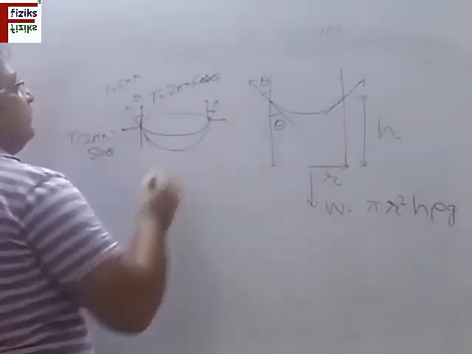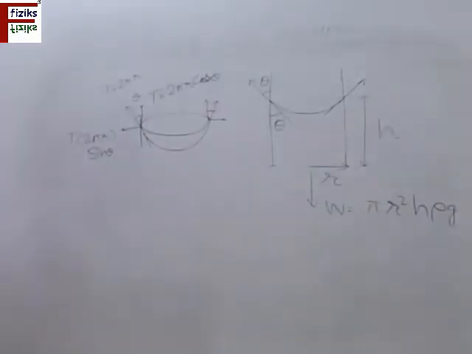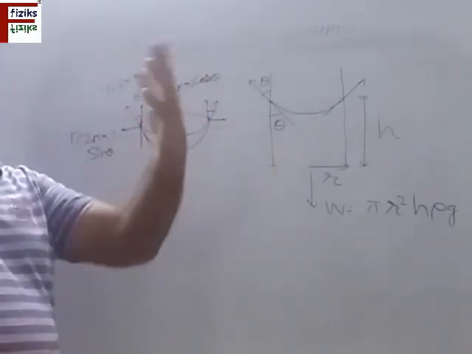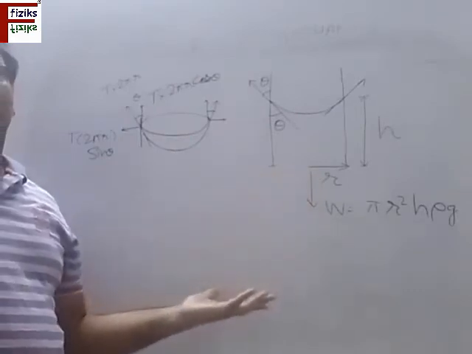So if I resolve this force into horizontal and vertical components, the vertical component is T into 2 pi r cos theta, and the horizontal component is T into 2 pi r sin theta. The horizontal component acts along the circumference of the circle everywhere, so it will be cancelled out.